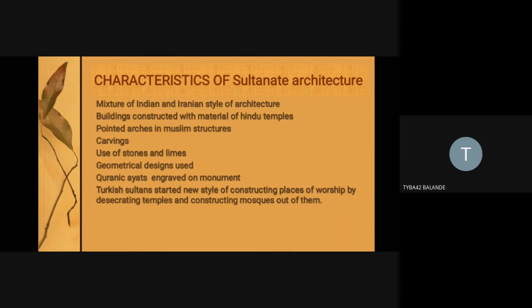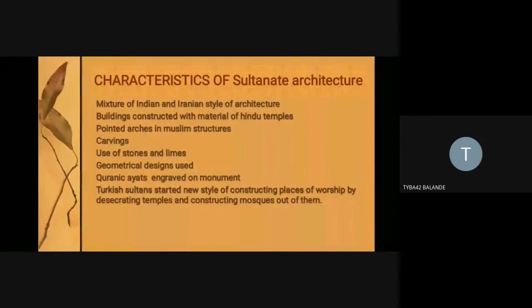Third main important characteristic: pointed arches. There are different kinds of arches which I will be talking about. There is the multifoil arch, then the ogee arch, then the horseshoe type of arch. So these are different types of arches which were used, but these arches are again pointed in all the Muslim structures you can see.